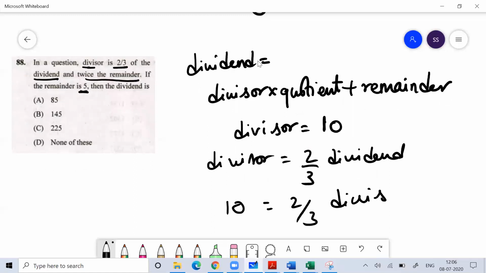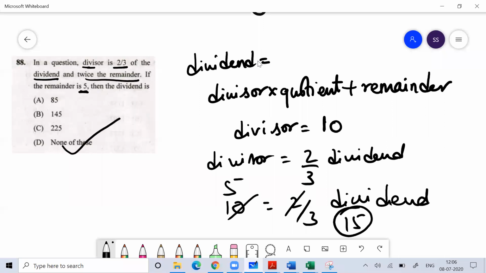You don't need to write all this. I'm writing this because many of you don't know this formula. For them only I'm writing. What is your answer? What is your dividend? Dividend is 15. And the answer is none of these. So first time, because you don't know this, I wrote everything. Very good, Harshit.